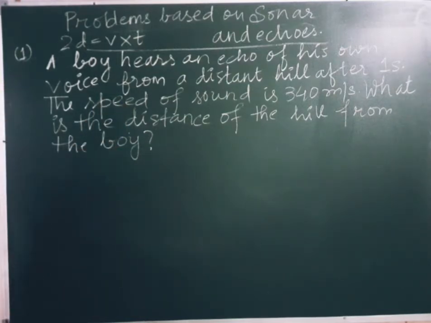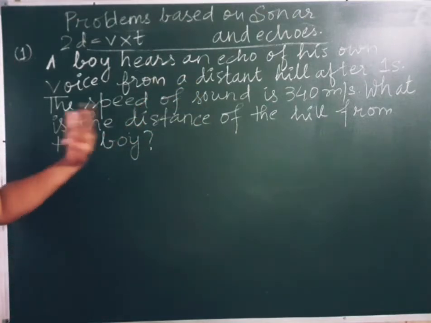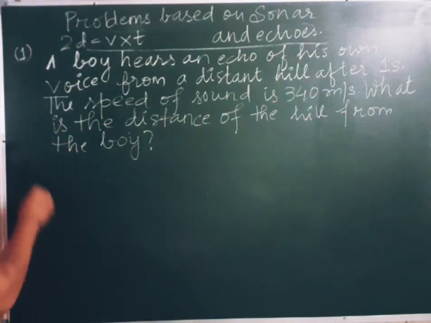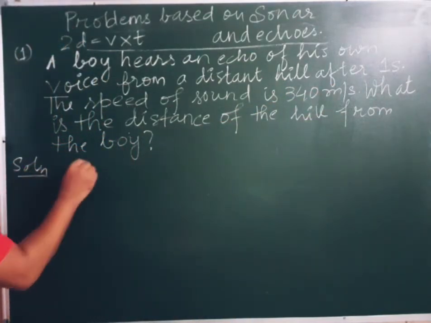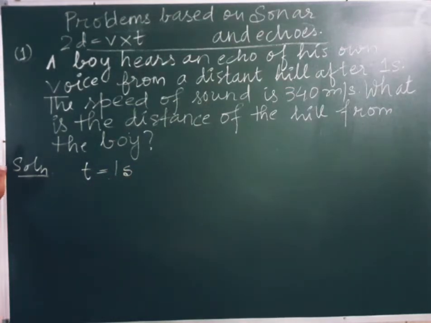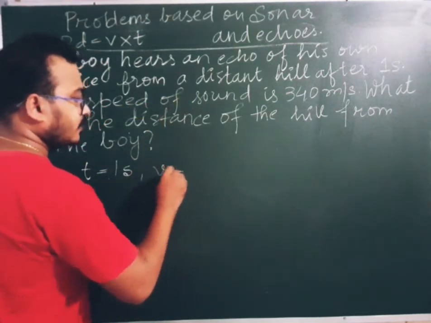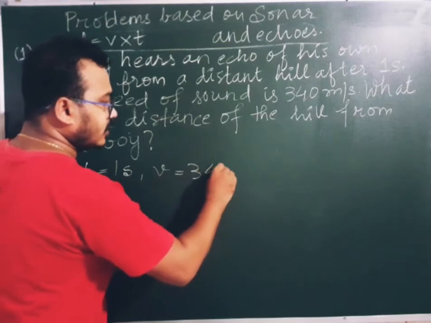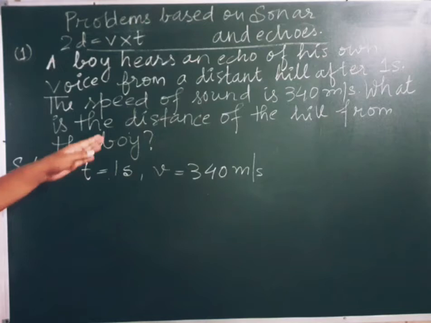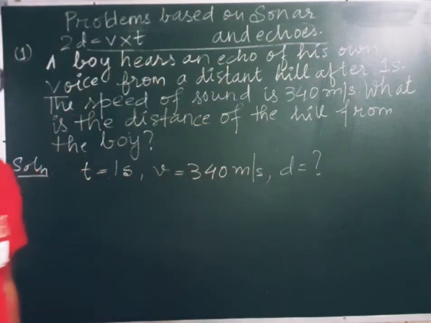The question is, a boy hears an echo of his own voice from a distant hill after 1 second. So the time period is given as 1 second. After 1 second, the boy is able to hear his own voice as an echo. The speed of the sound, so speed is V, that is equal to 340 meters per second. What is the distance of the hill from the boy? So we have to identify the distance.